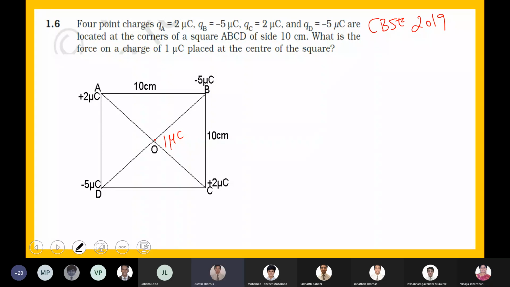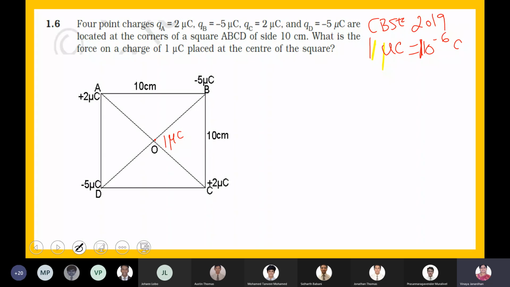I have a charge of magnitude 1 microcoulomb placed at point O, and a charge of plus 2 microcoulomb placed at point A. 1 microcoulomb is equal to 10 to the power of minus 6 coulomb; millicoulomb is 10 to the power of minus 3.